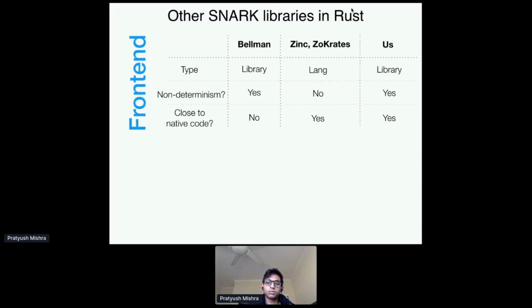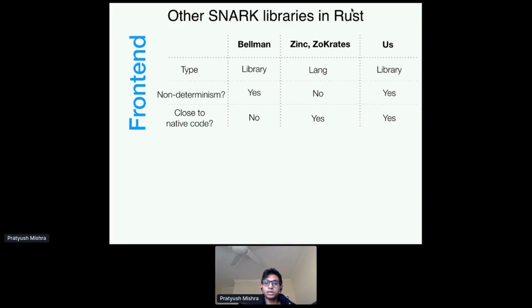It looks quite different, right? So people have come up with these languages which compile down to constraints, such as Zinc or ZoKrates, right? And they do look like native code, but they give up on some efficiency requirements, such as non-determinism, right? It's difficult to express non-determinism in these languages.